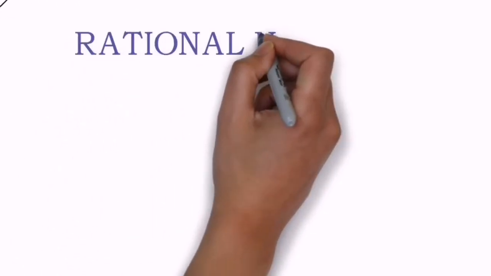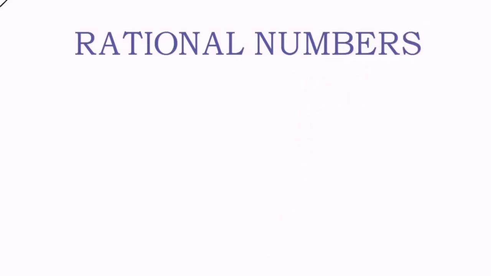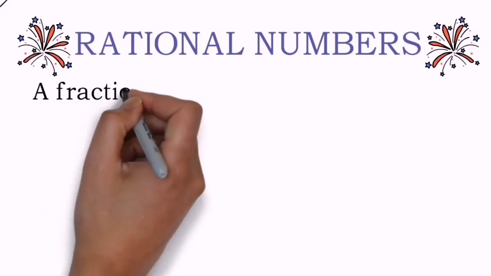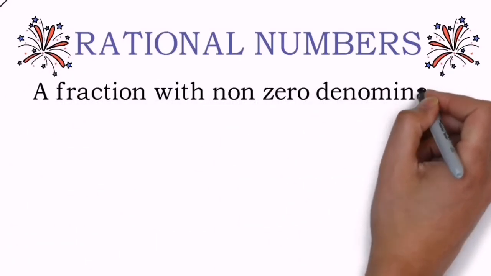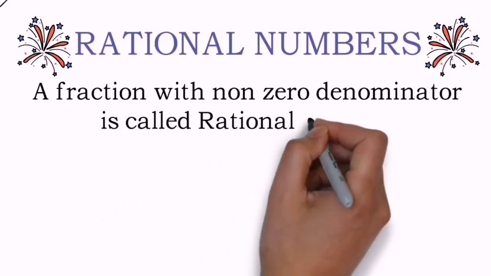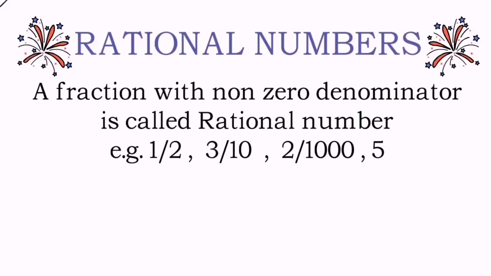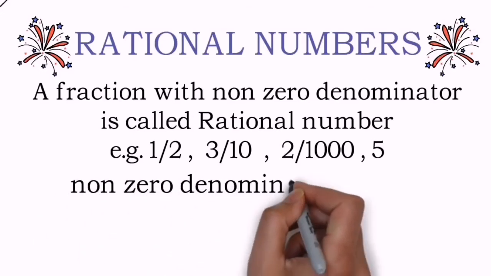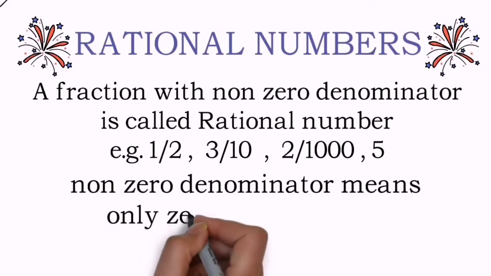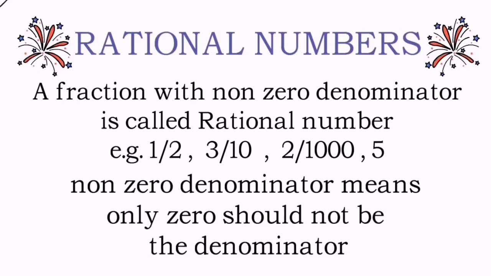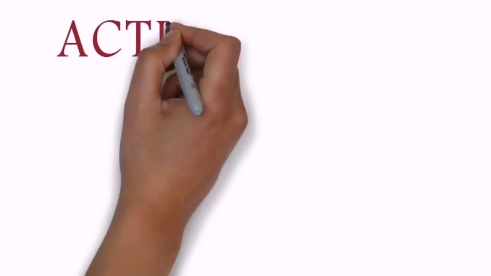Yeah, these rational numbers are nothing but the fractions. And here comes the next concept. If you have any fraction in front of your eyes where the denominator is not 0, then that number is nothing but a rational number. And here comes the definition of it. A fraction with non-zero denominator is called a rational number. Example: 1 upon 2, 3 upon 10, 2 upon 1000 and only 5 also. Non-zero denominators means only 0 should not be there in the denominator.